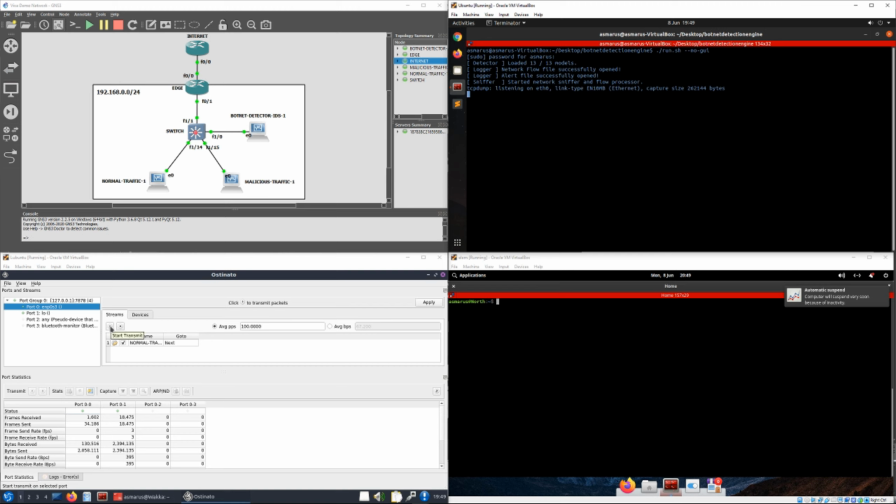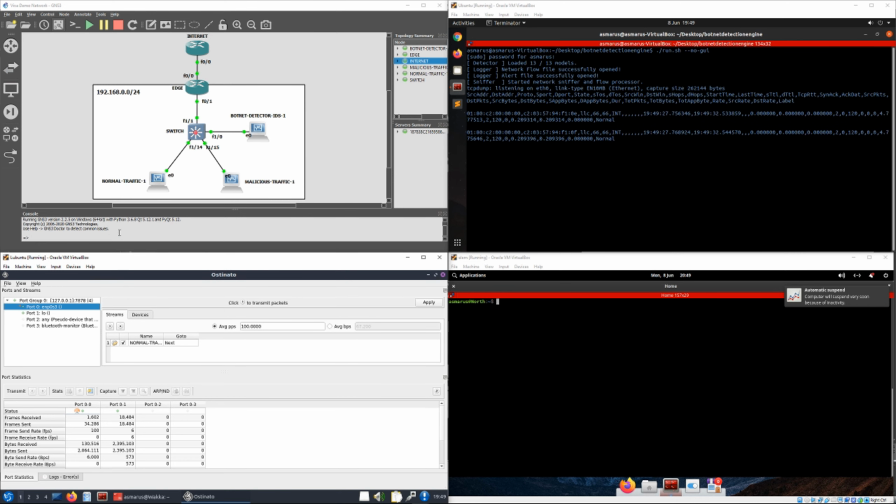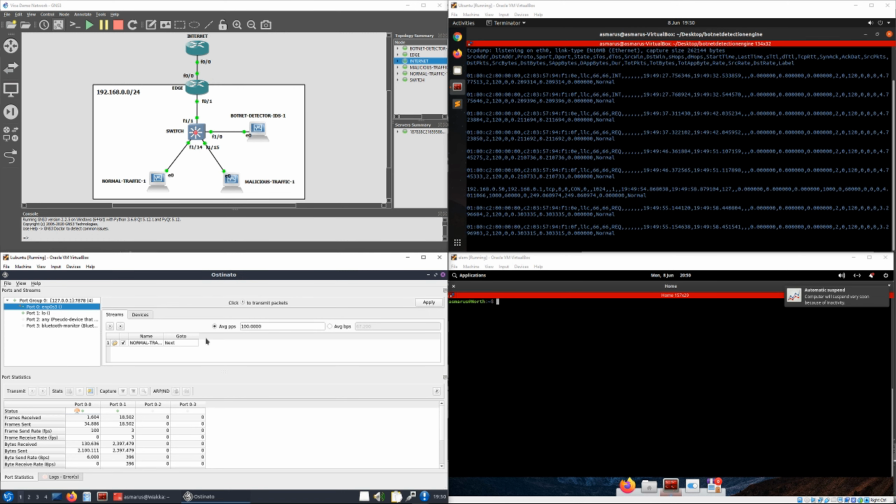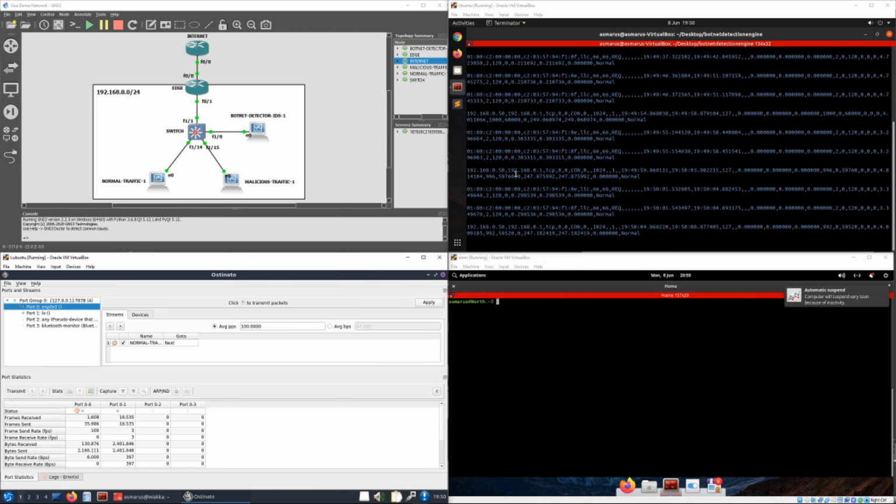I will now inject some legitimate traffic from the normal traffic machine on the bottom left hand side, which is now running, and this machine is 192.168.0.50. Then let's go into the edge machine here, which is a gateway router, and you can see these flows are being received here live.